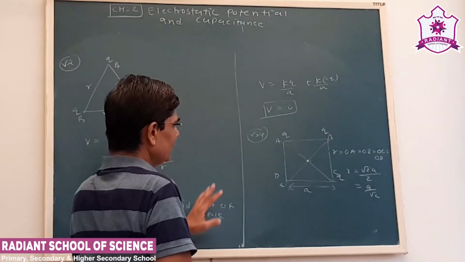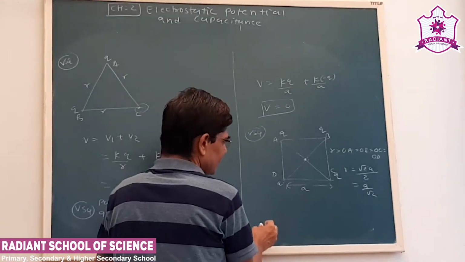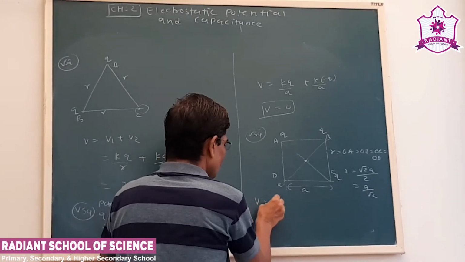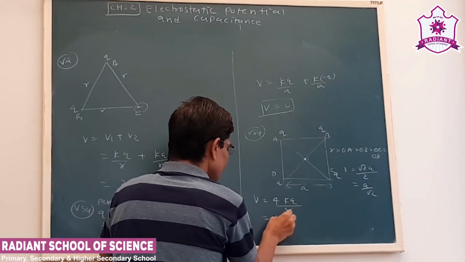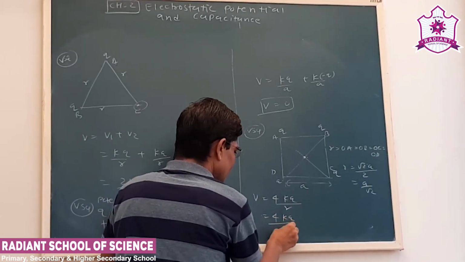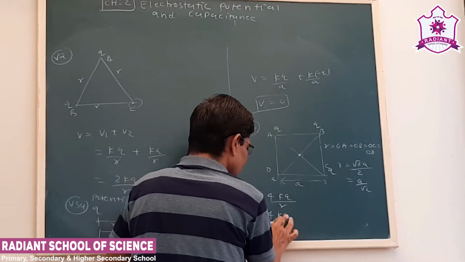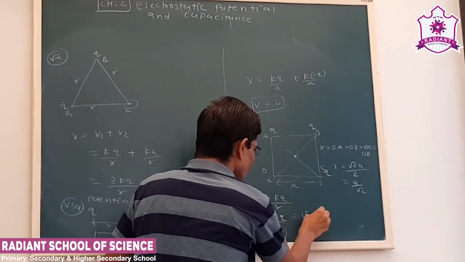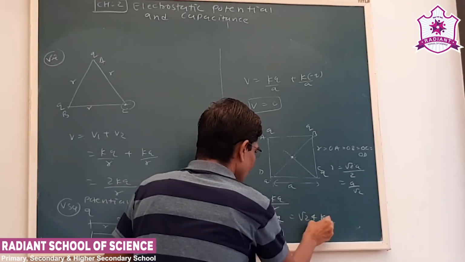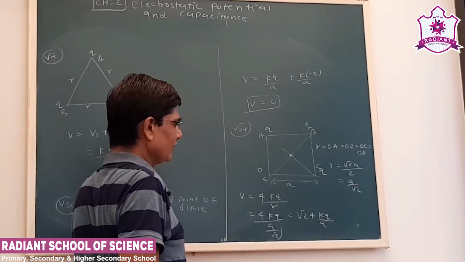Okay. Now there are 4 point charges which are source charges. So V is equal to 4 into KQ by R. Now 4 KQ, R is A upon root 2. So it is root 2 into 4 KQ upon A. Now you can simplify this.